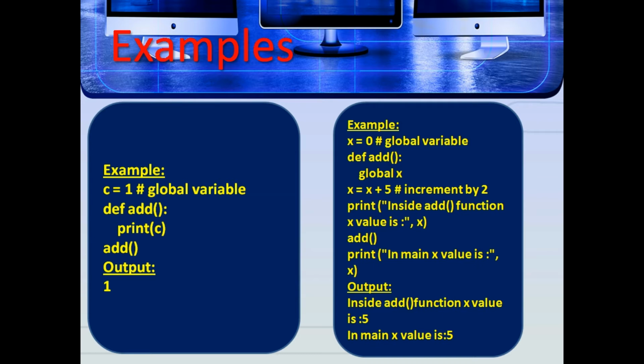In this program, x is defined as a global variable. Inside the add function, the global keyword is used for x and we increment the variable x by 5. Now we can see the change in the global variable x outside the function. That is, the value of x is 5. So the output is: inside add function x value is 5, in main x value is 5, because they call the x value.